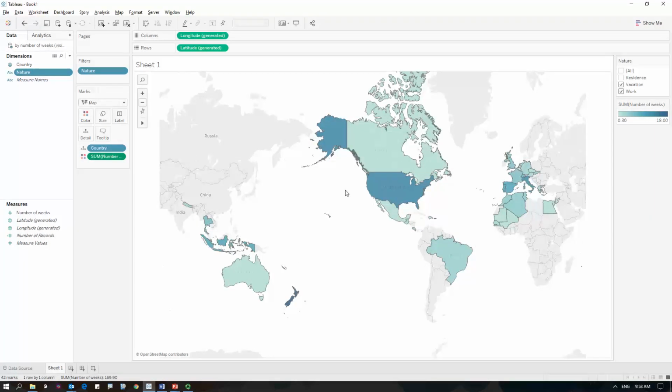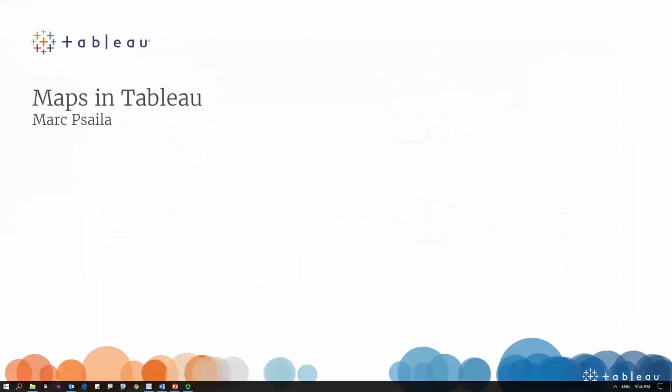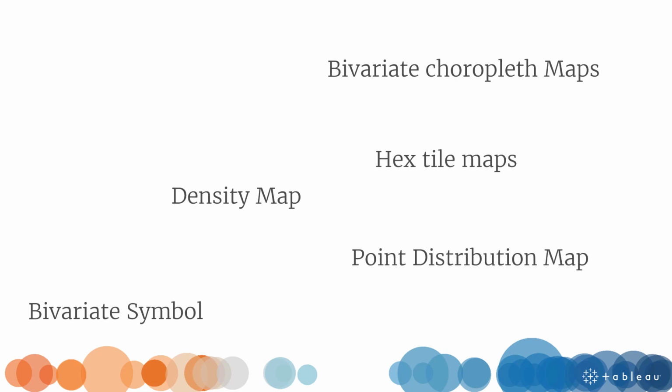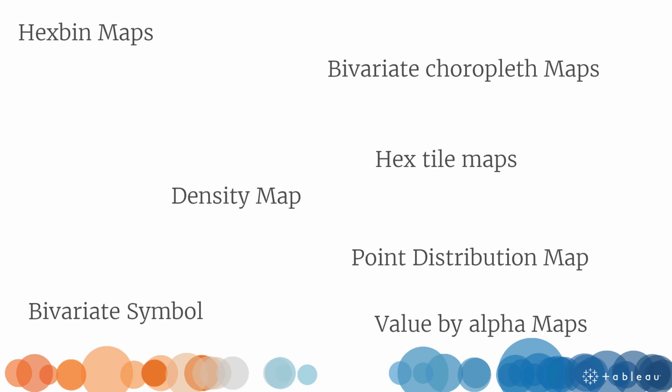What I wanted to illustrate is that when it comes to maps, as with all other visualizations, it's not one-size-fits-all, and there are mistakes to avoid. And maybe you don't know, but there are actually a number of options that can be used when it comes to maps. We've seen the more standard ones, symbol maps and filled maps, but have you heard of things like bivariate symbol maps, bivariate choropleth maps, point distribution maps, density maps, X-style maps, X-bin maps, value by alpha maps, spider maps, or flow maps?